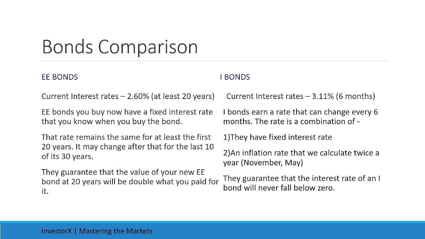I bonds: current interest rate 3.11% as of January 2025. This lasts for 6 months. I bonds earn a rate that can change every 6 months. The rate is a combination of, one, a fixed interest rate, and two, an inflation rate that we calculate twice a year, in November and May. They guarantee that the interest rate of an I bond will never fall below 0.